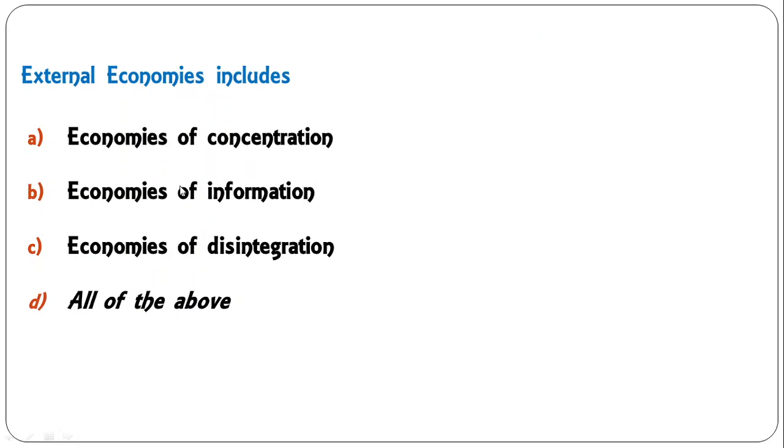External economies includes economies of concentration, economies of information, economies of disintegration, all of the above. So here the correct answer is all of the above. Though dear students, you may not get these type of direct questions, my objective to make this MCQ video is so that you can learn some points directly, and even if these points are changed, you will come to know, okay, these are the relevant points related to external economies. So here all the 3 are the external economies. Okay, so D is the correct answer.